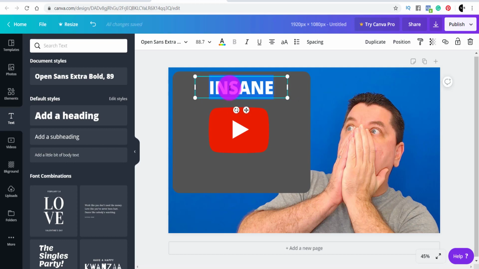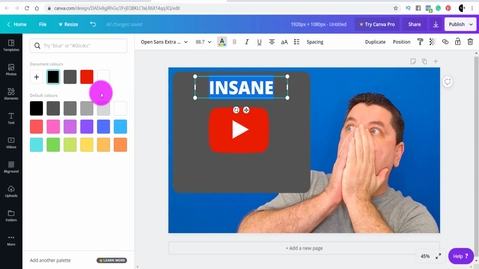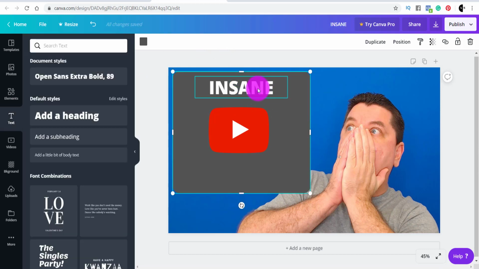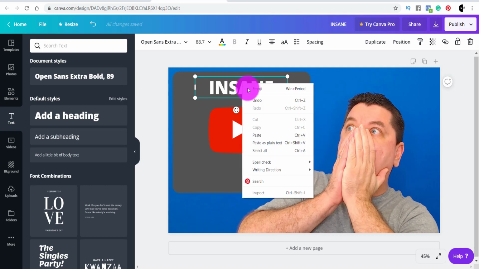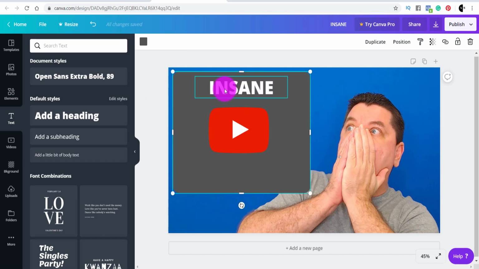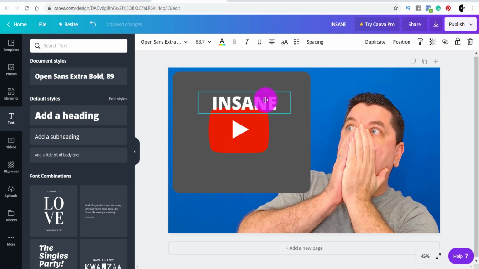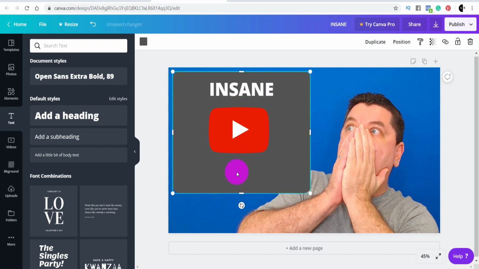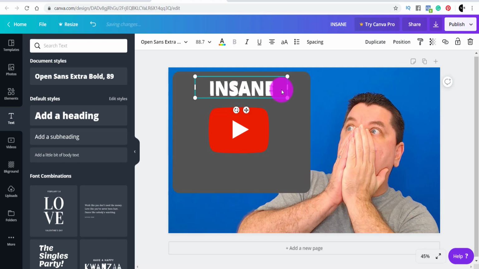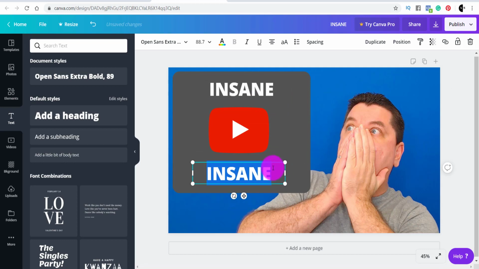Then, guys, if you double click on this, you can play around with this, and let's go with white. So we've got insane. The cool thing about this is, instead of creating another one, if you want to use a similar word, you can just copy. Once that copies, you can hit Control V anywhere, and then drag the second one over here. So you go insane, and you've got YouTube in the middle. Then here you can type in thumbs.